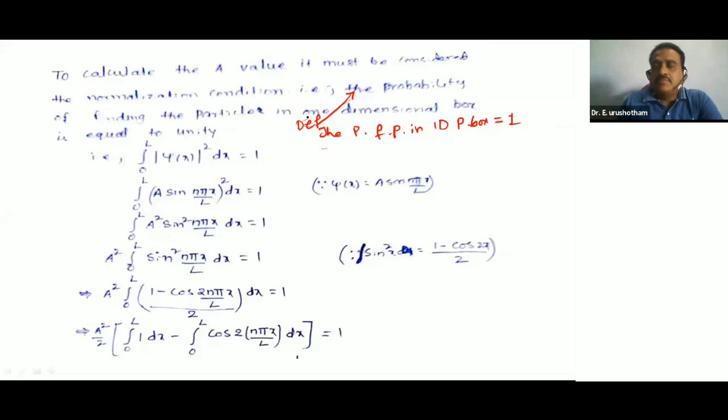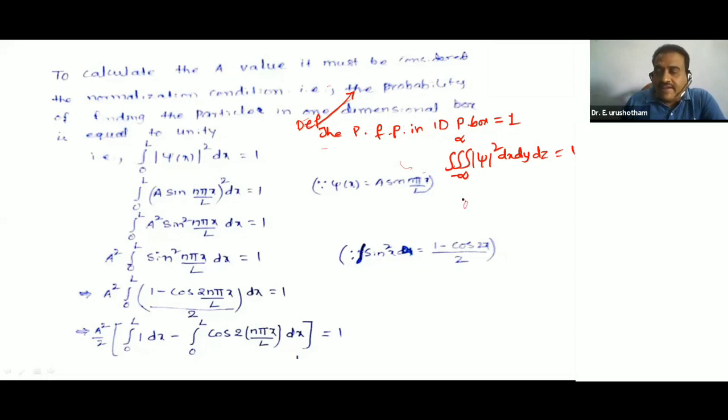In the properties of the physical significance of the wave function, I wrote this normalization condition: triple integral from minus infinity to plus infinity of |ψ|² dx dy dz is equal to 1.